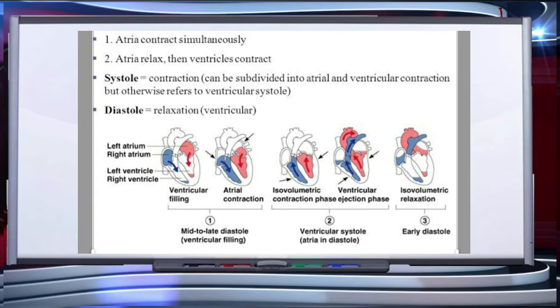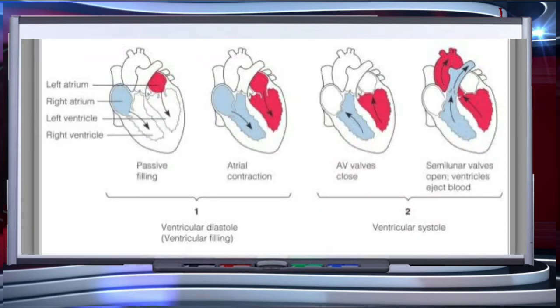The action potential is conducted to the ventricular side by the AVN, that is atrioventricular node, and AV bundle, from where the bundle of His transmits it through the entire ventricular musculature. This causes the ventricular muscles to contract, that is ventricular systole. Contraction is systole. The atria undergo relaxation, that is diastole, coinciding with the ventricular systole.